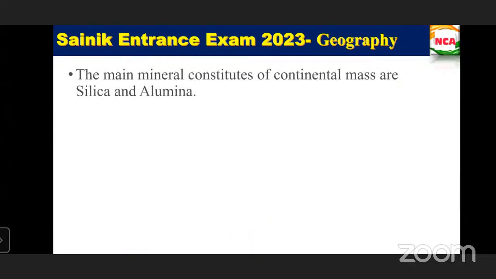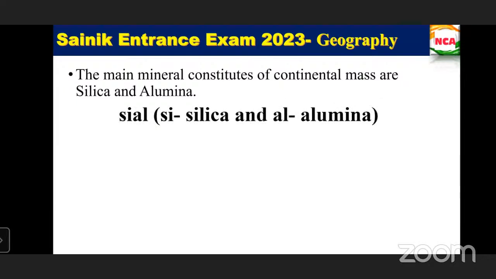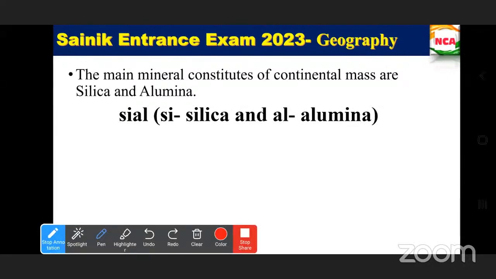So the main minerals that constitute the continental masses are silica and alumina. This is called SiAl. Si is for silica and Al is for alumina. This is the main mineral.